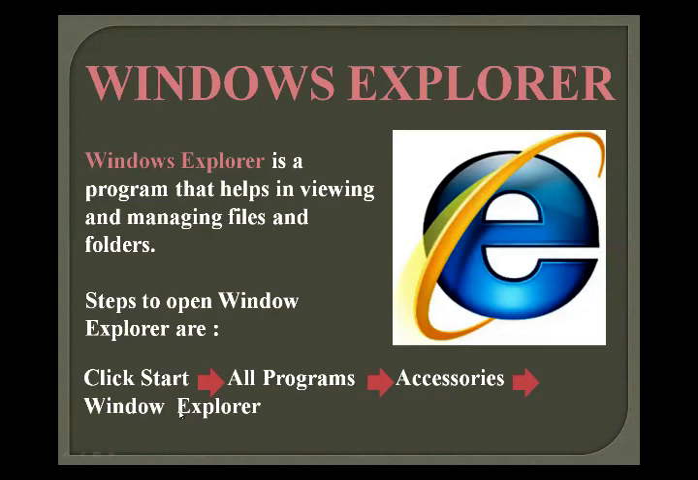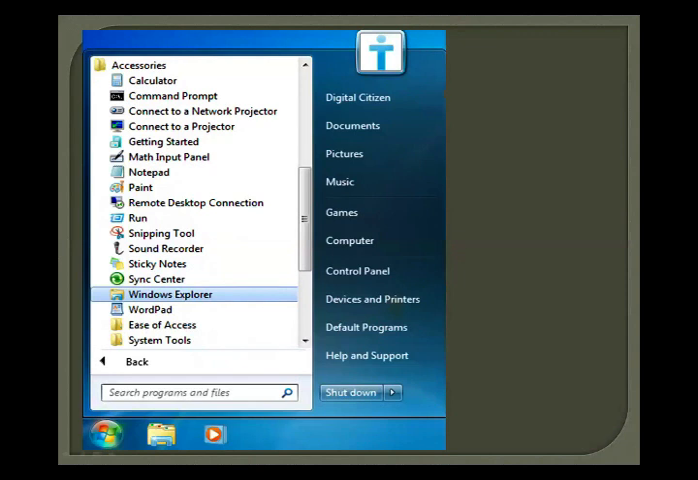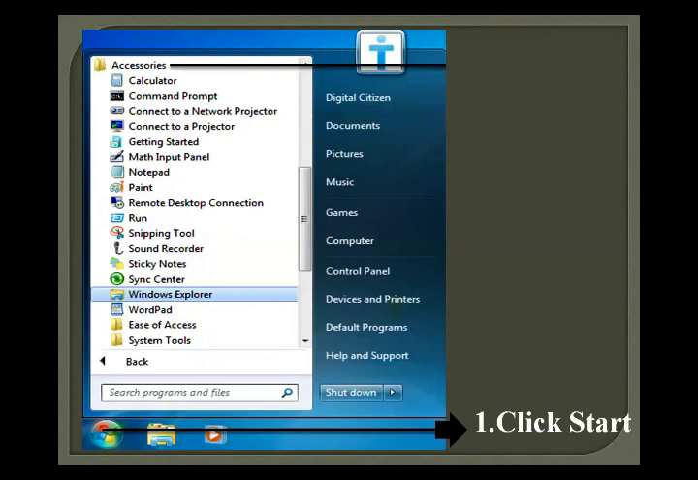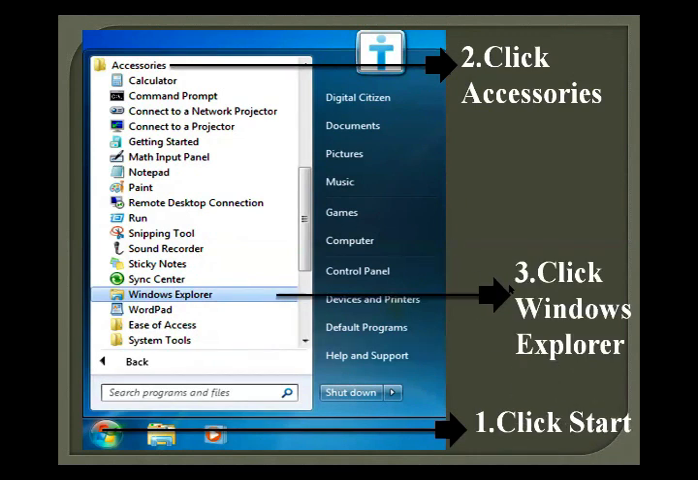Okay, hope you all understand all of these things, and now I am showing you how you can operate all of these. Firstly, when you open your computer, here is the start button. So firstly you just click on this start button. Then we go to the accessories. Okay, click on the accessories.